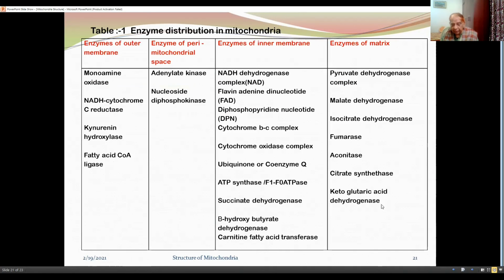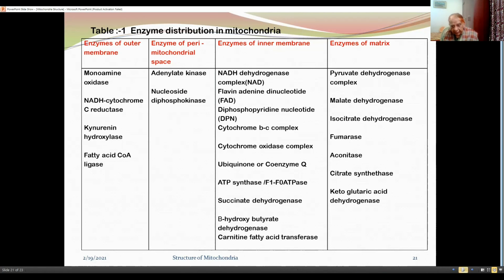Now this slide shows in the form of table the enzymes which are distributed in the outer membrane, perimitochondrial space, inner membrane, and mitochondrial matrix. In mitochondrial matrix, mostly the enzymes required for Krebs cycle are present.